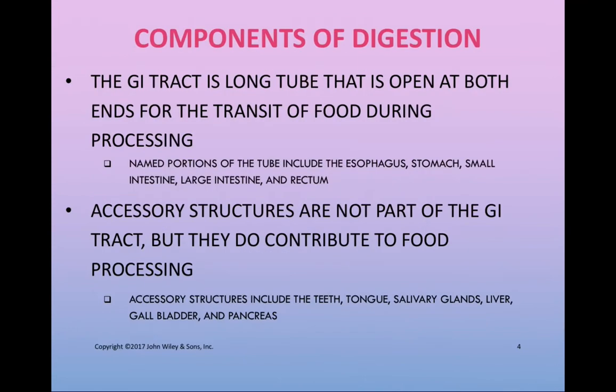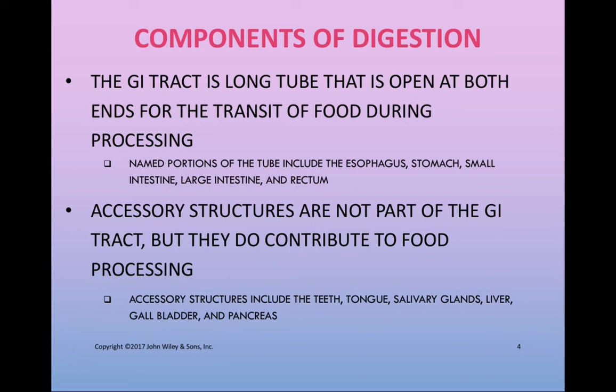So as I have just now mentioned, the components of the digestive system can be separated into the parts that contribute to the alimentary canal and the accessory structures that will not directly contain food substances, but will play other roles to help accelerate the digestion of food. The components of the alimentary canal include the esophagus, the stomach, the small intestine, the large intestine, and the rectum. From the moment that we take food into our mouths and ingest it, those substances will pass through these structures to be broken down and have their valuable nutrients extracted and transferred into our bodies.